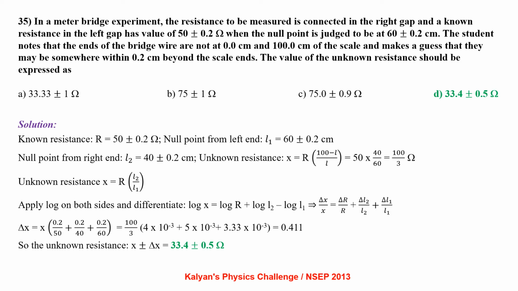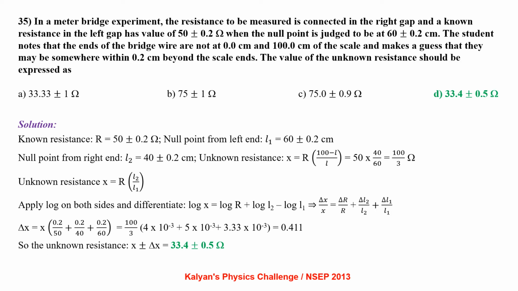The value of the unknown resistance should be expressed as follows. Known resistance R equal to 50 plus or minus 0.2 ohm. Null point from the left end, L1, equal to 60 plus or minus 0.2 centimeter. Null point from the right end, L2, equal to 40 plus or minus 0.2 centimeter. The unknown resistance X equal to R times (100 minus L) by L, that is 50 into 40 by 60, 100 by 3, the ideal value.